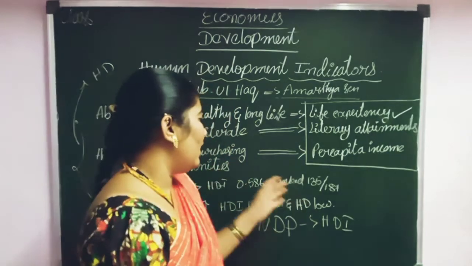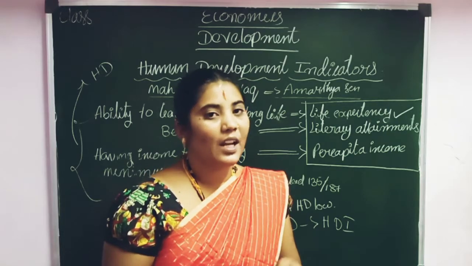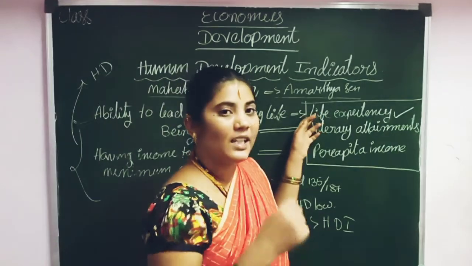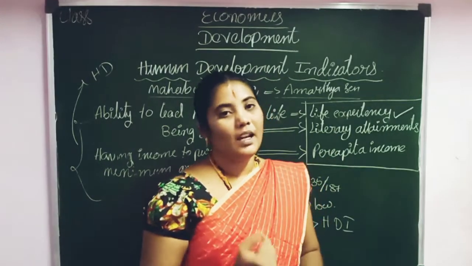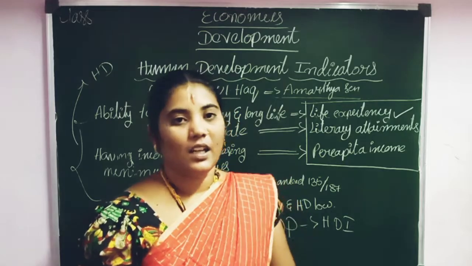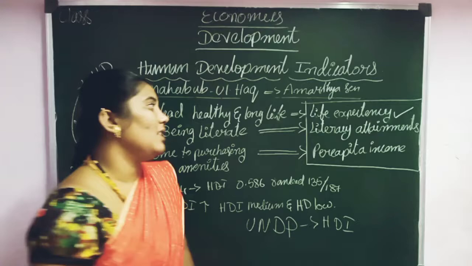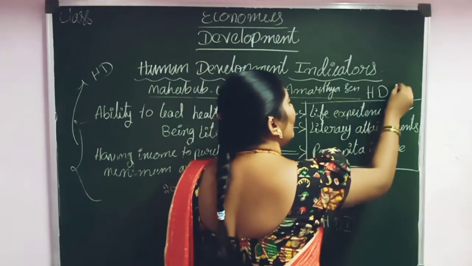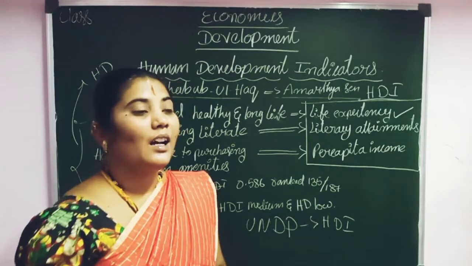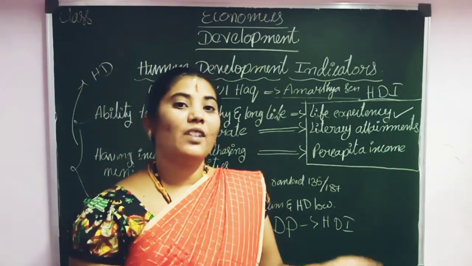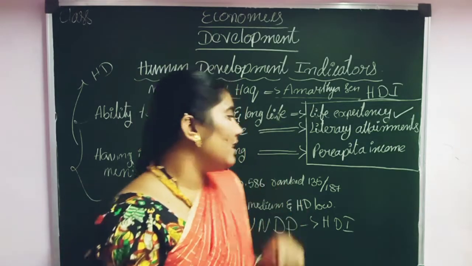So what is the question? HDI, how can we measure the HDI? We can measure the HDI by explaining life expectancy, literacy, and per capita income. You should write this for 3 marks. Understand this? By this HDI, we can calculate and compare the human development of one country to another country, and we can calculate our own country's development.